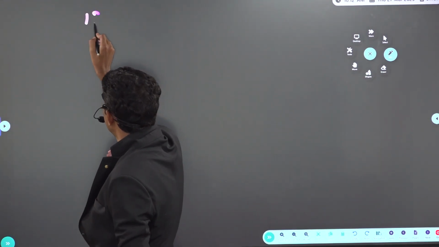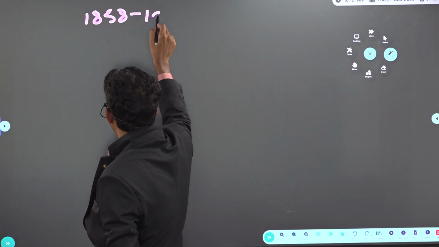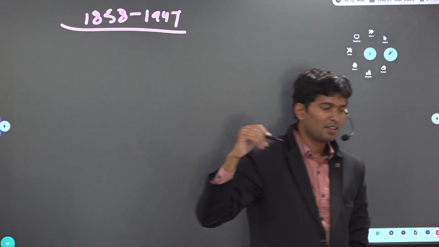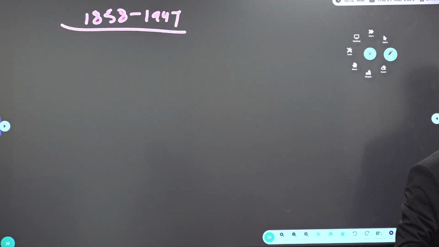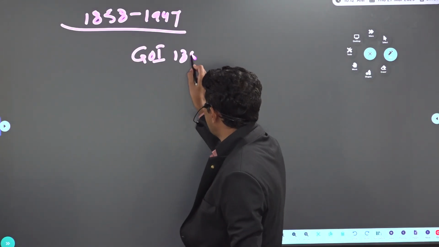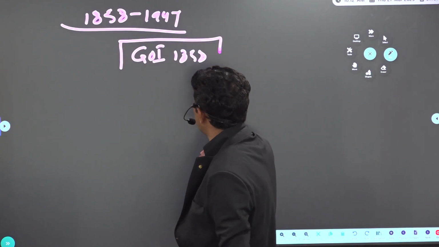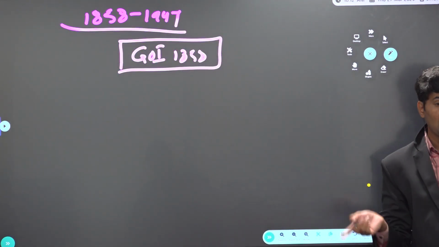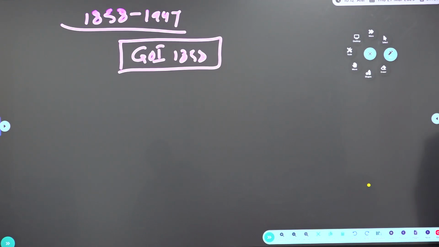If you look at the 1857 revolt, refer to history, and I assume that already you know the 1857 revolt. So, the Government of India Act 1858. What does this Government of India Act 1858 say? Don't worry, I'll cover only the highlights. After the revolt of 1857, it transferred the Government of India from the Company to the British Crown.